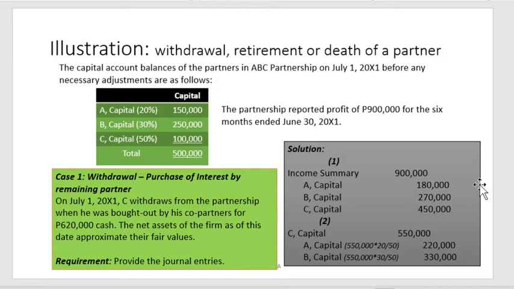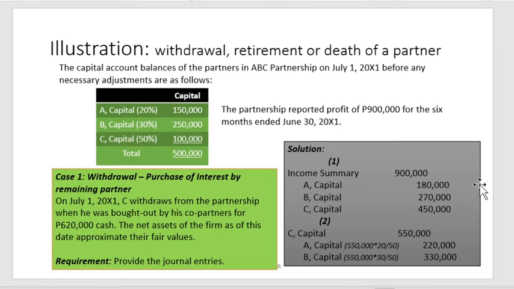So debit income summary 900,000, debit A capital 180,000, computed as 900,000 times 20%, their profit and loss ratio. Then, B capital, 270,000, 900,000 times 30%. C capital, 450,000, computed as 900,000 times 50%. That is the first appropriate entry.